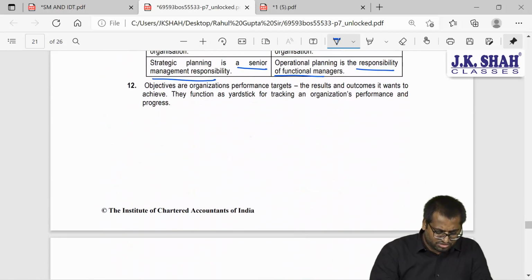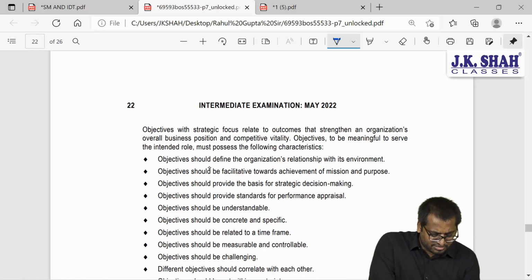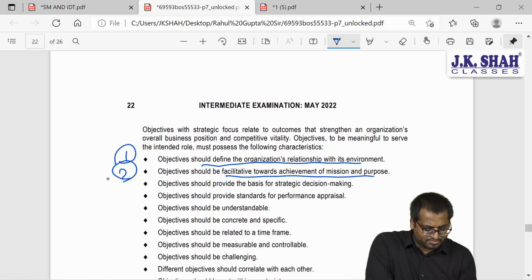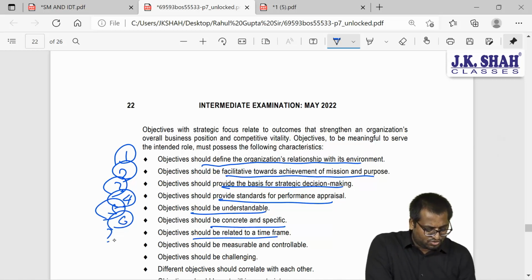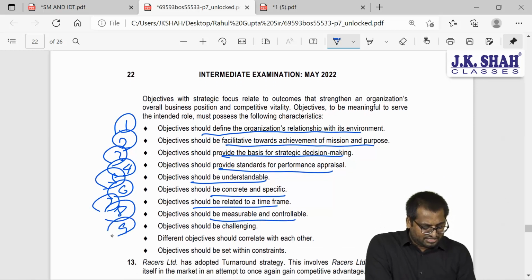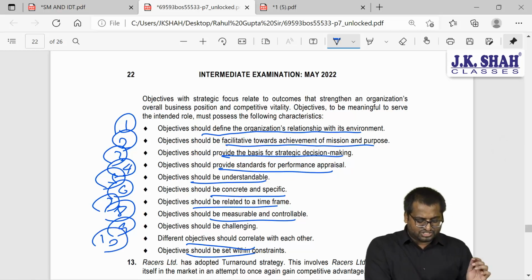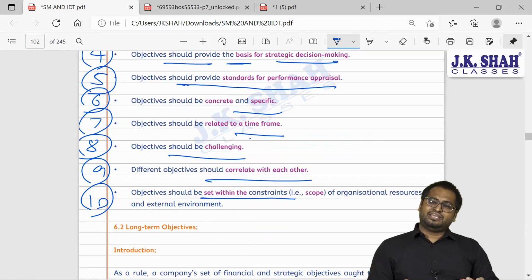Let me show you. See here. First point, facilitative towards mission and purpose, should provide the basis for strategic decision, should provide standards for performance appraisal, should be understandable, should be concrete and specific, should be related to time frame, should be measurable and controllable, should be challenging, should correlate with each other, and should be set within constraints. I know I am going a little fast guys, but it is something which you already know.